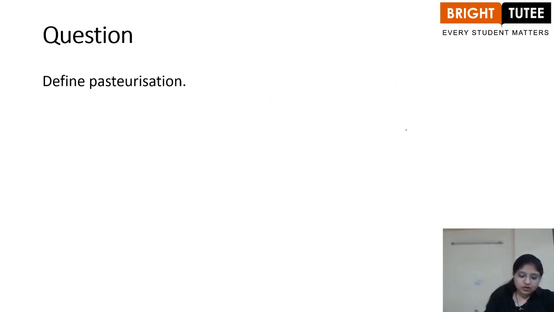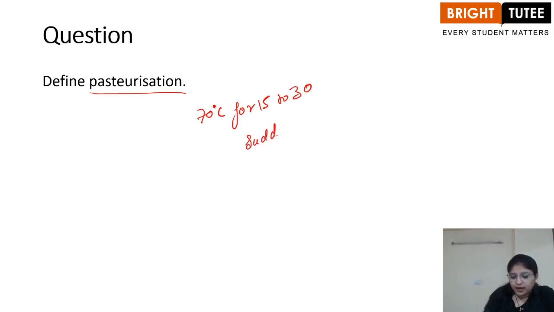Define pasteurization. So pasteurization basically is a method which uses hot and cold treatment, wherein the milk is first heated up to 70 degrees Celsius for 15 to 30 seconds, and then it is suddenly cooled, right? And this is the method which helps in prevention of microbial growth in the milk, thus increasing the shelf life of the milk.